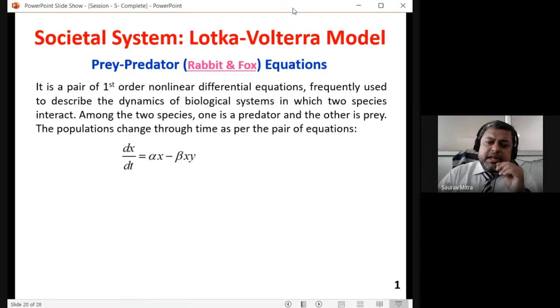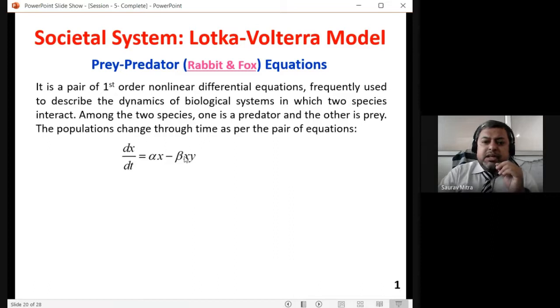The more the interaction between fox and rabbit, the fewer the rabbits in the jungle. If foxes are in one segment of the jungle, and rabbits are in another segment, and these two segments are divided by a fence, in that case this beta xy part will be exactly equal to 0.